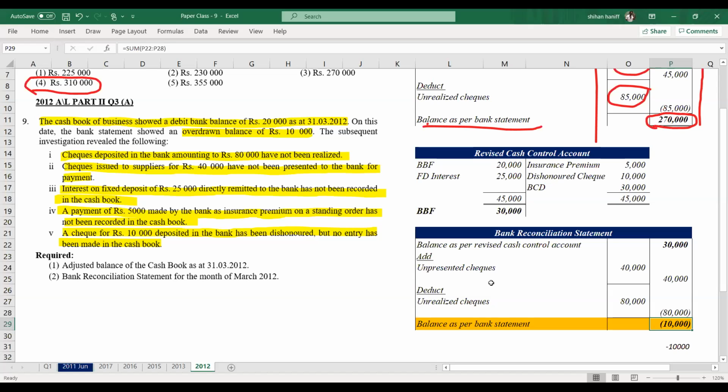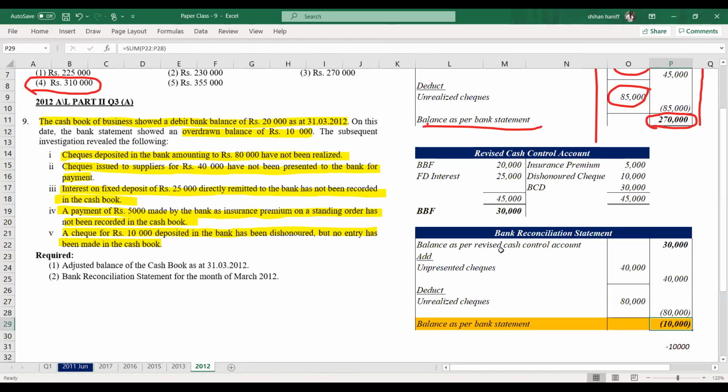Right, so we did 2012, 13, 14, 15, 16, 17, all the questions which came in the past papers. Now I'm going to move on to another question, a different type of question.